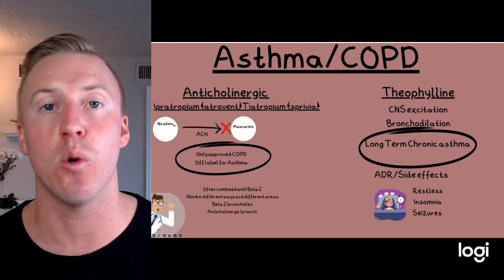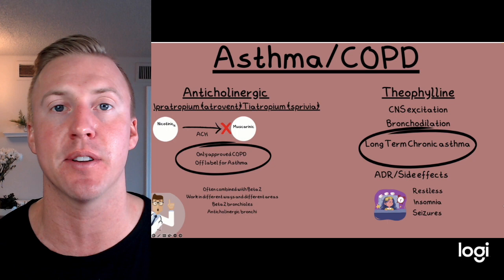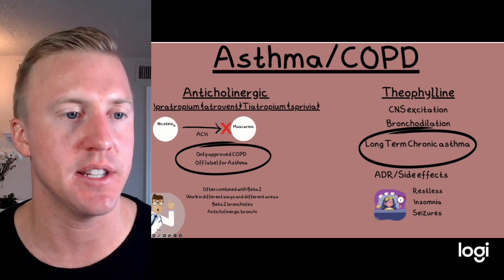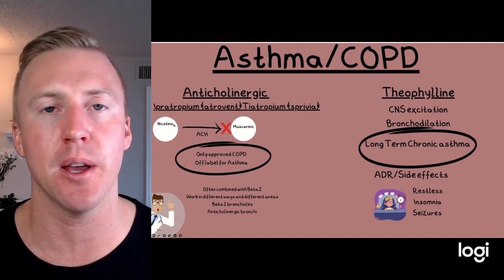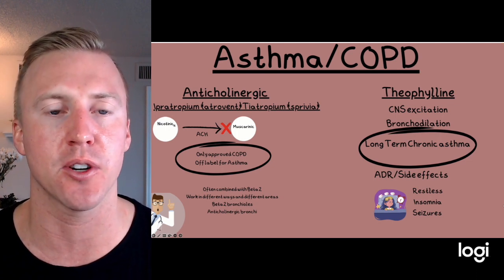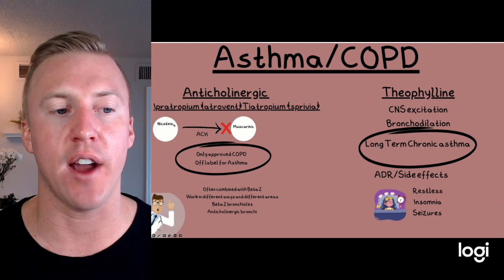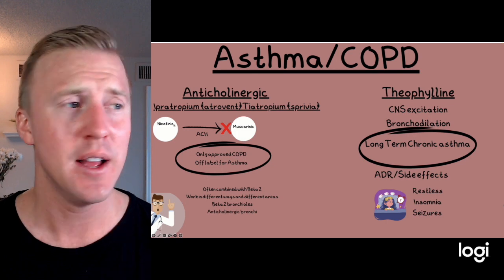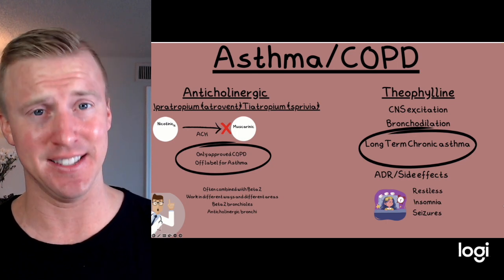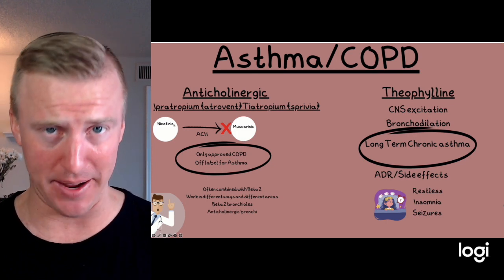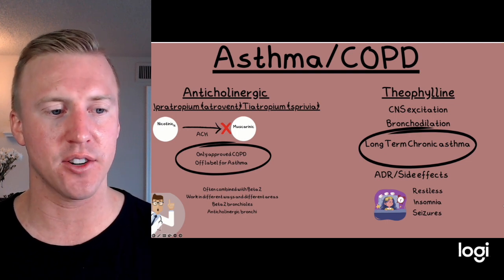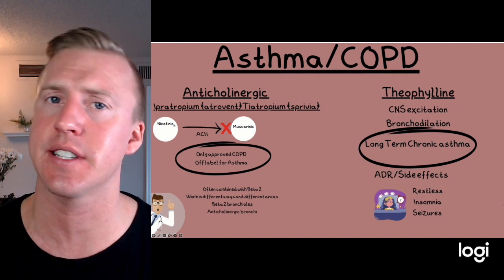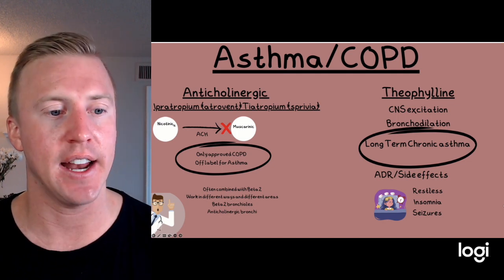So if we give an anticholinergic, or to make it easier, just call it an anti-muscarinic receptor, we block that effect of the bronchoconstriction we see here. So good examples are ipratropium or Atrovent and tiotropium or Spiriva. So these are great. Now, the unfortunate thing is they're only approved for COPD. However, as most of you know, we give a lot of these to our asthma patients, especially when they're in exacerbations. Now, we need to understand that these anticholinergics have all the side effects of other anticholinergics like atropine, and we need to be educating them.